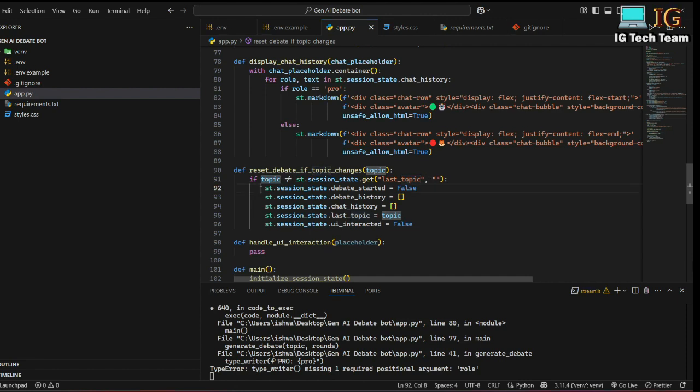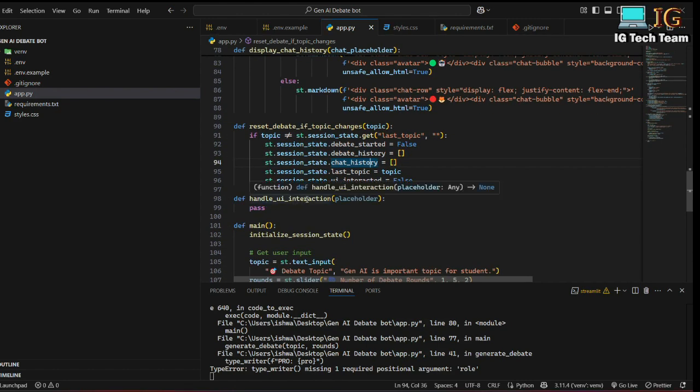That means that this will be executed and it will initialize all the values and it will add this topic to this last topic session state. And next time when I change the topic, then also it will reset the value. That means this function will reset all the values from the session state.